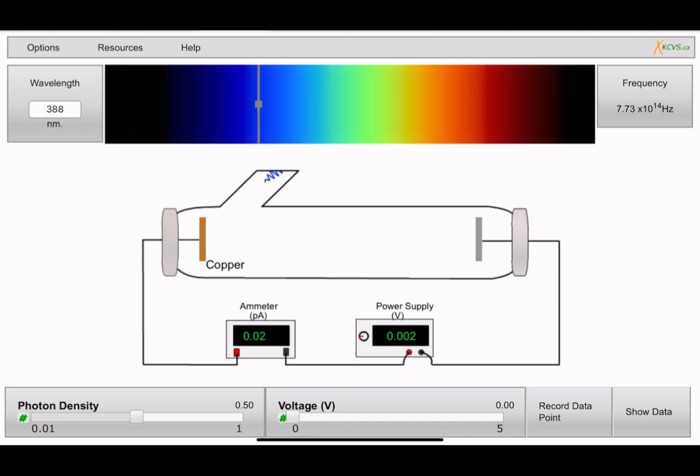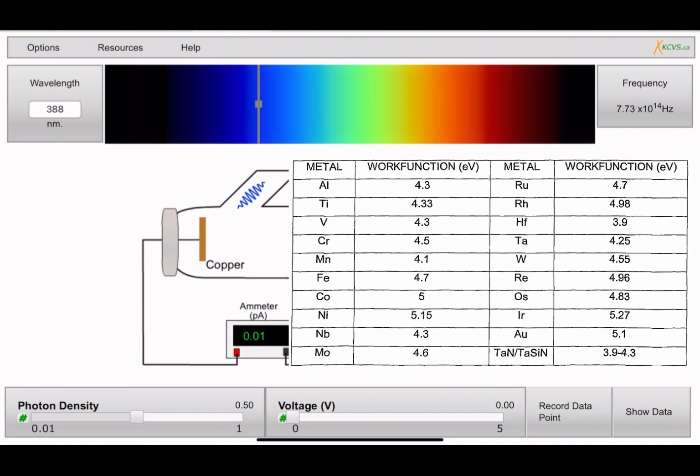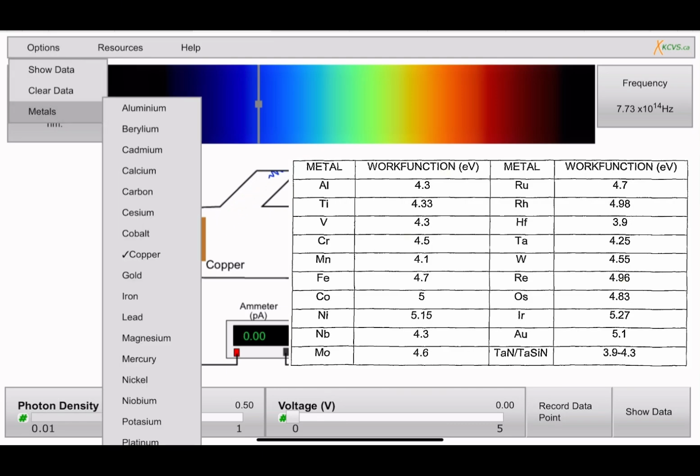Every metal also has a different work function. Sodium has a low work function, so it has a low threshold frequency. Zinc has a higher work function, so it needs UV light. But platinum has a very high work function, so it needs deep UV light.